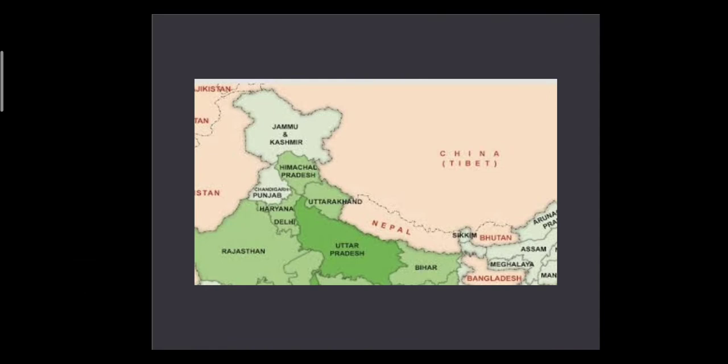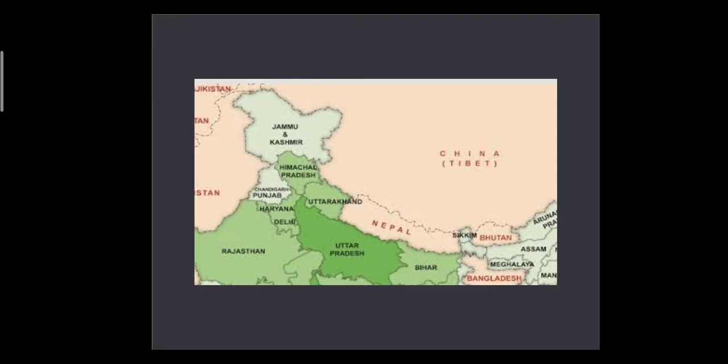Now, as you can see here, just below Jammu and Kashmir, we have Himachal Pradesh. So, we can say that Jammu and Kashmir is on the north side of Himachal Pradesh. Then, towards the south, we have Uttar Pradesh.